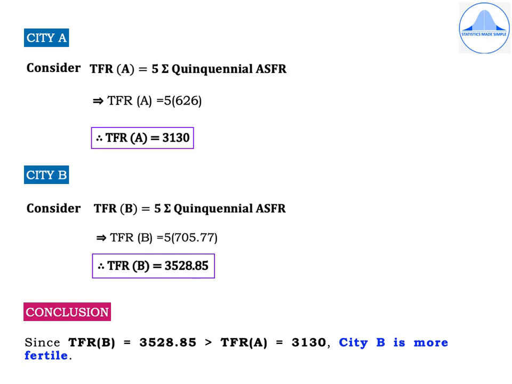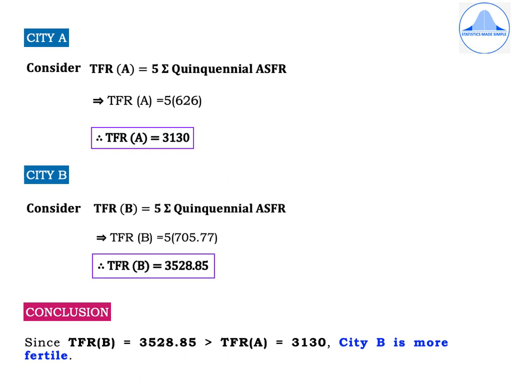Now that we have summation ASFR for both city A and city B, we need to find out the total fertility rate for both the cities. So start with city A. Consider TFR of A is equal to 5 times summation quinquennial ASFR, which implies TFR of A is equal to 5 into 626. Therefore, TFR of A is equal to 3130.